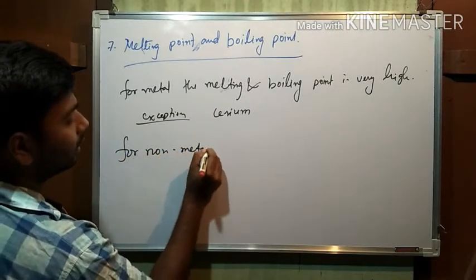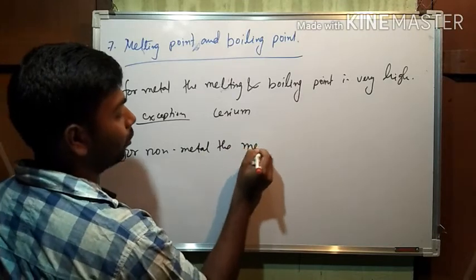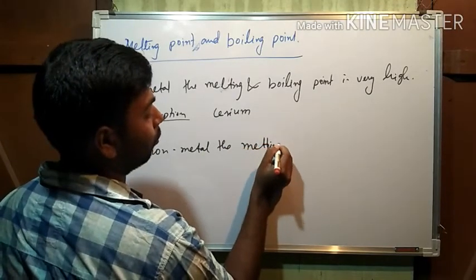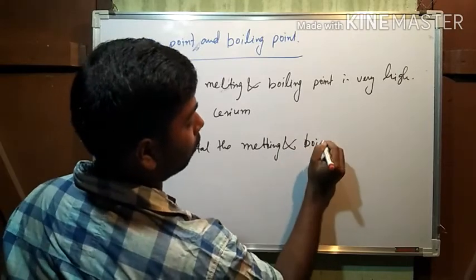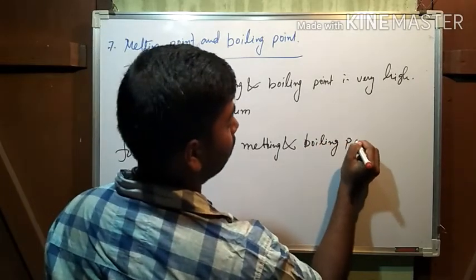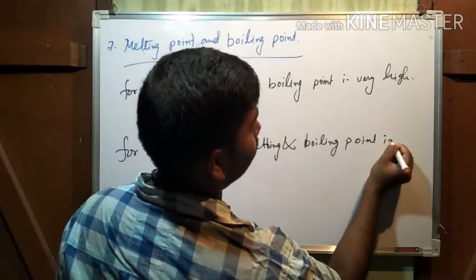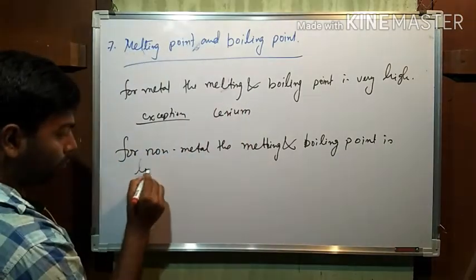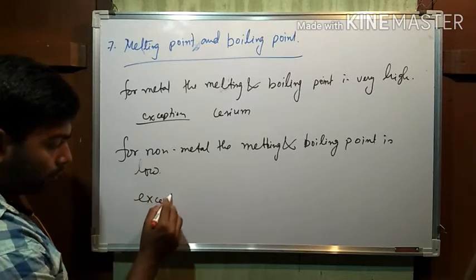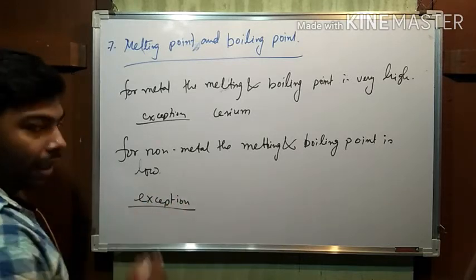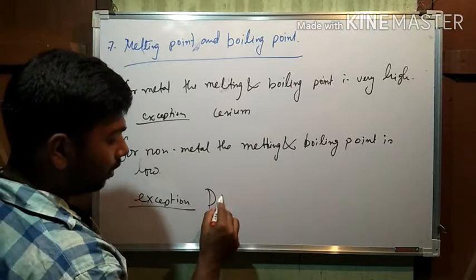Now see what it is for non-metals. For non-metals, the melting and boiling points are low, but there are also exceptions. The exception is diamond.